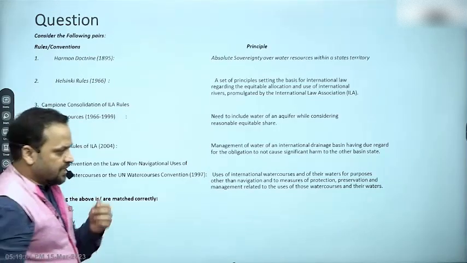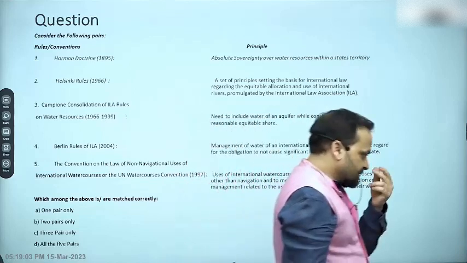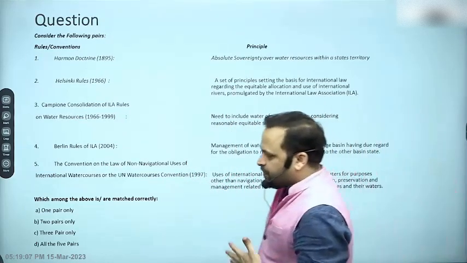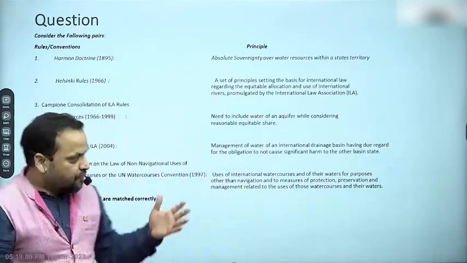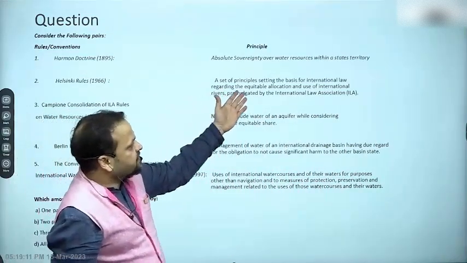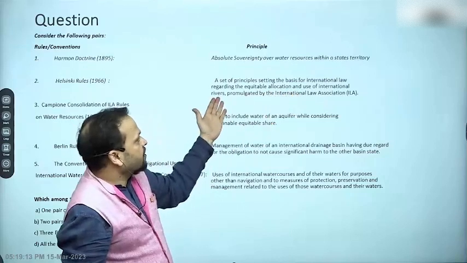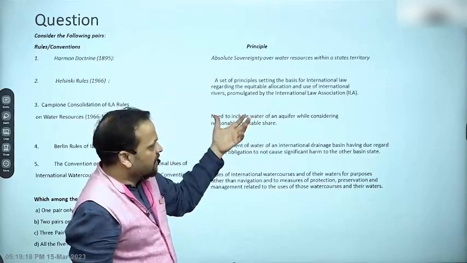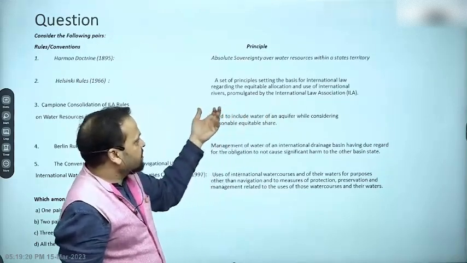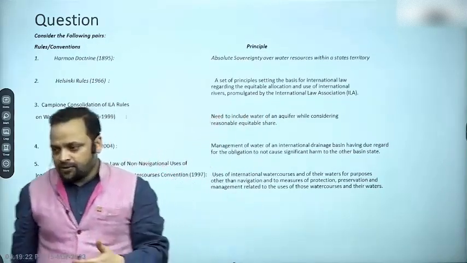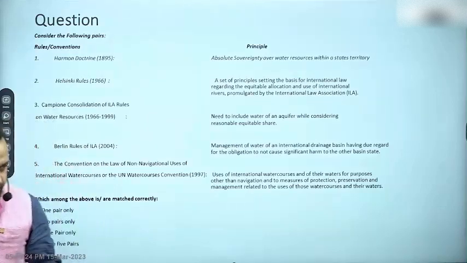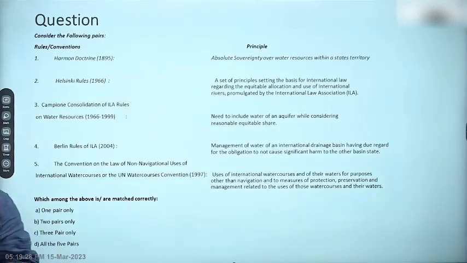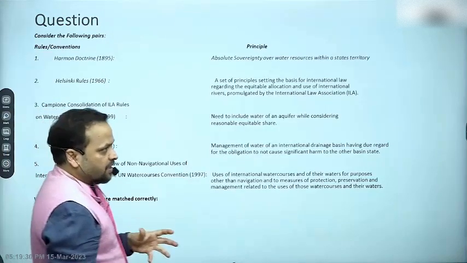If it is mentioned as 1996, it is 1966, right? It is a document which contains a lot of things, but the principle it emphasizes, if you read this, is a set of principles setting the basis of international law regarding the equitable allocation and use of international rivers. Equitable allocation is the key term. That is associated with the Helsinki Rules, which is another layer of development of international law when it comes to governing water relations, all right?